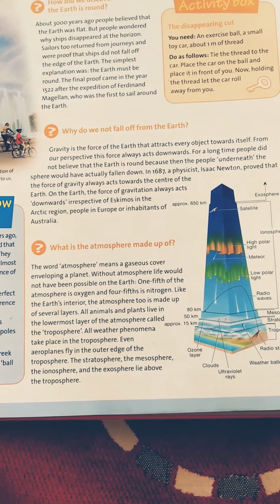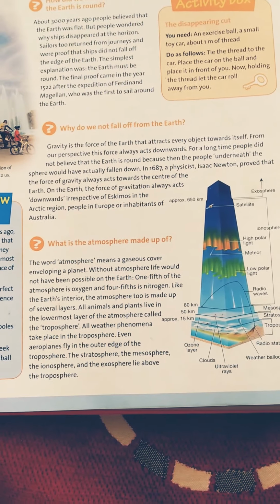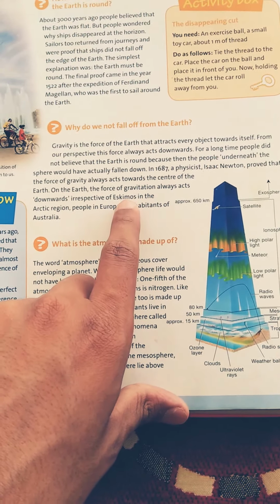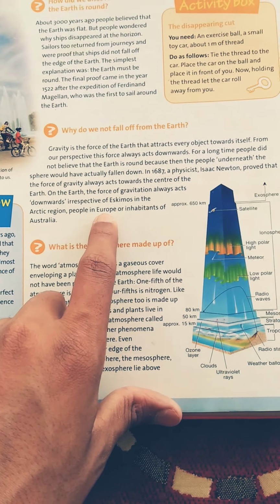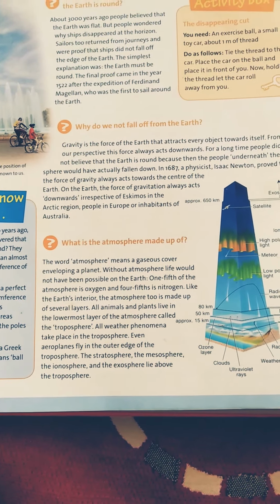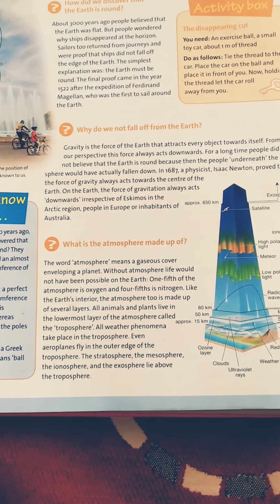Irrespective here means in these areas whose names are given here, the force doesn't act upwards, it doesn't work the opposite way.